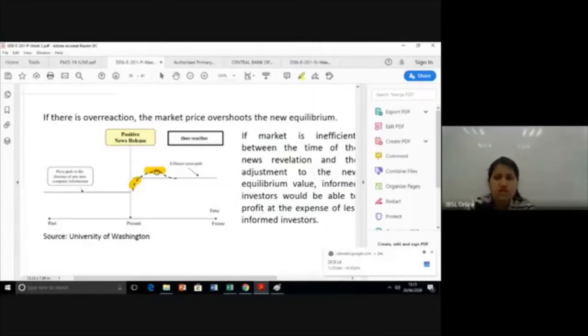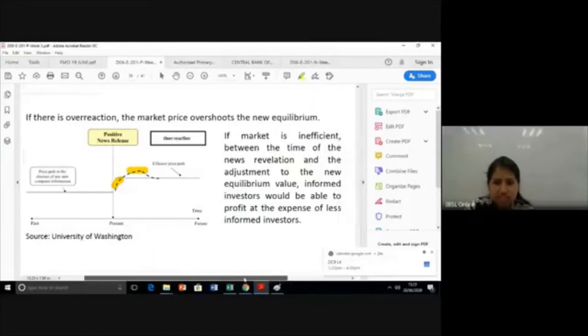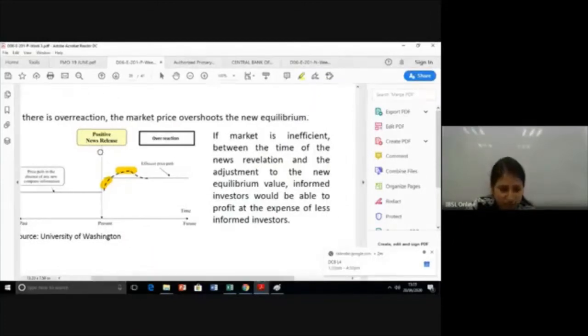Okay. So if the market is inefficient, between the time of news revelation, which is at this point, and the adjustment, so this would be the adjustment to the new equilibrium value, the informed investors would be able to profit at the expense of the less informed investors.